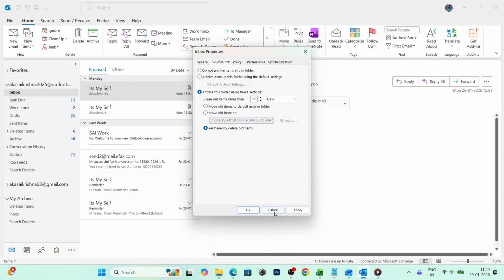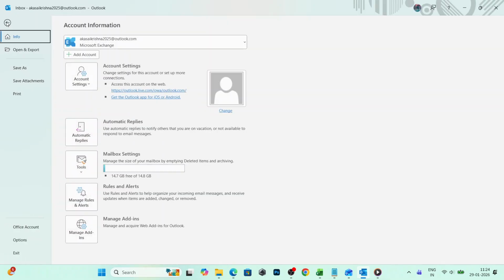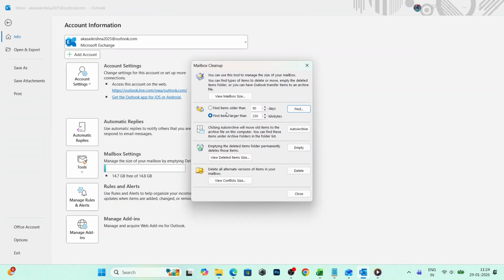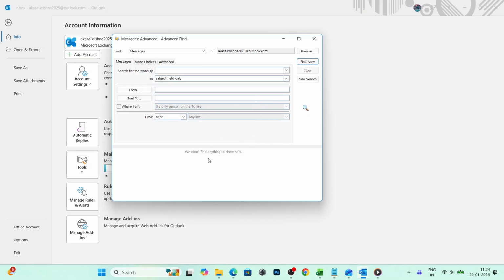Finally, the Mailbox Cleanup tool is built for targeted pruning. Go to File, then Info, choose Tools, and select Mailbox Cleanup. Use the Find option to locate items older than a specific date. When the list appears, review it and delete what you don't need. This is a safe way to preview before you remove anything.